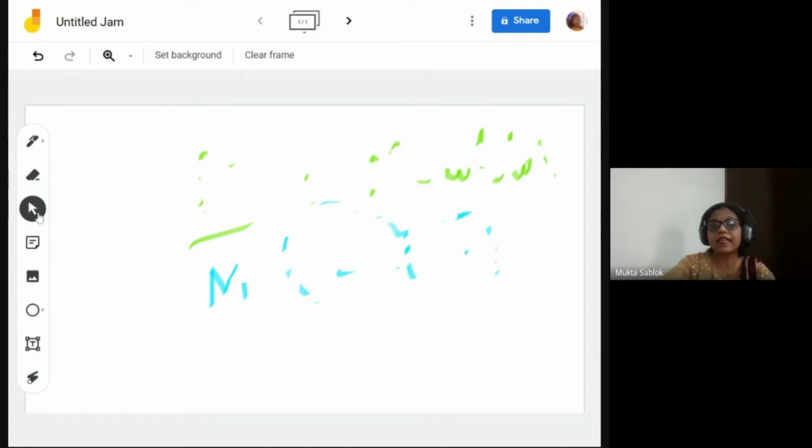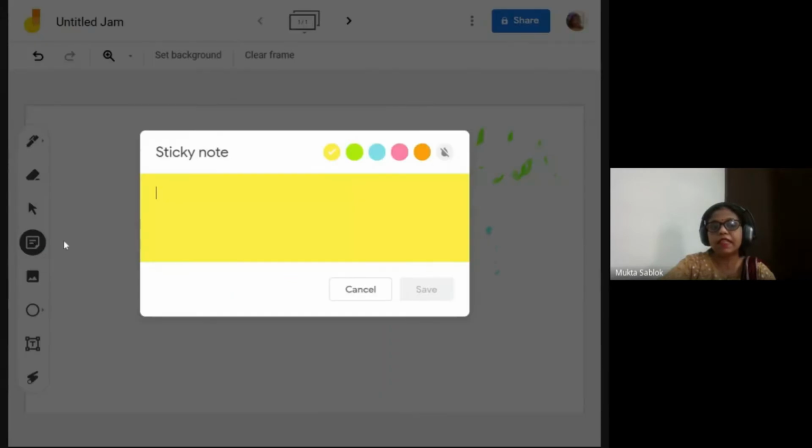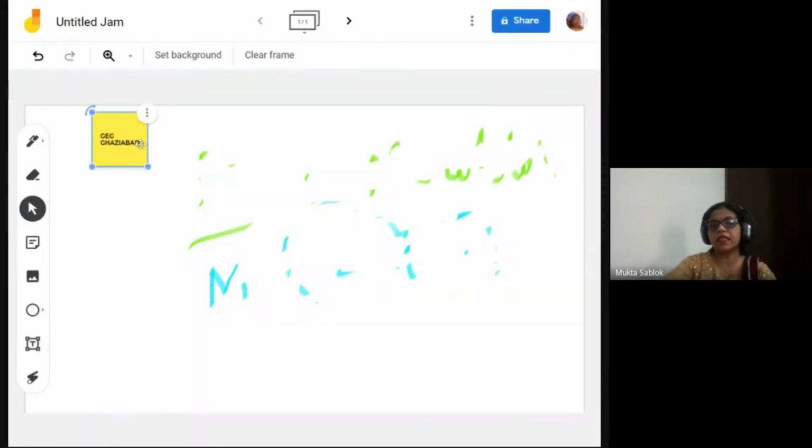Now we have this select option. I need to select anything. This is the select option. This is the sticky note. Let's say I have asked my students to write something, and I want them to type their name. So we can have a sticky note. I have clicked over the sticky note and I have just written GEG Ghaziabad. That's my sticky note. And I know that whatever I am writing, I will do it. This is with my name.